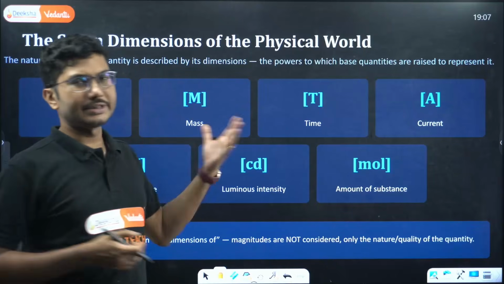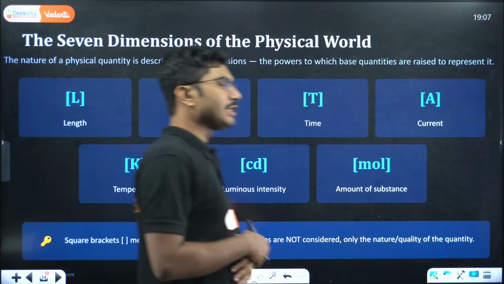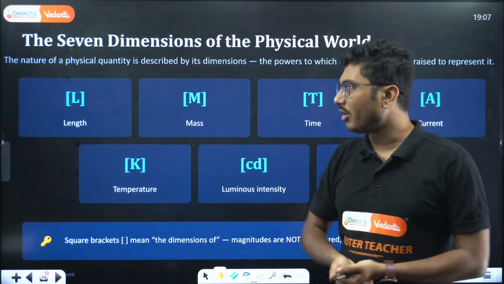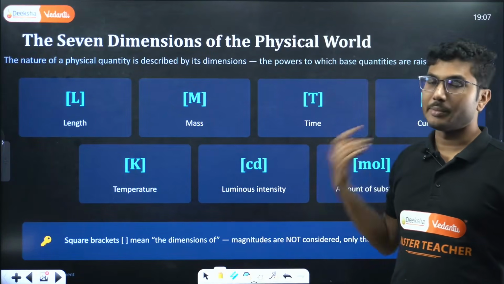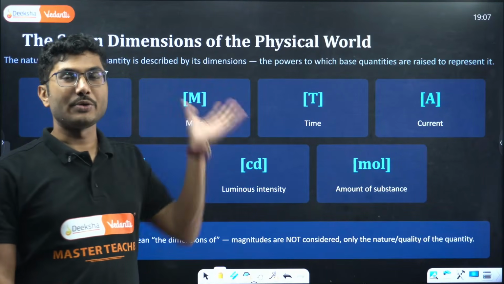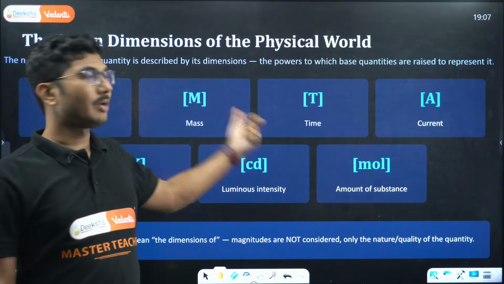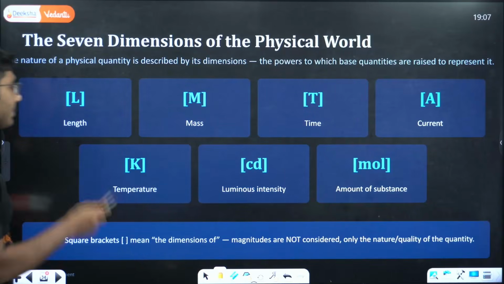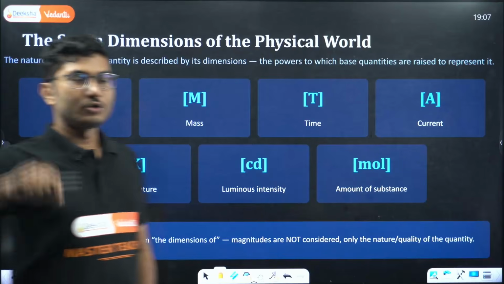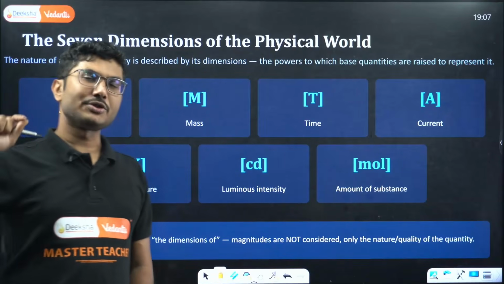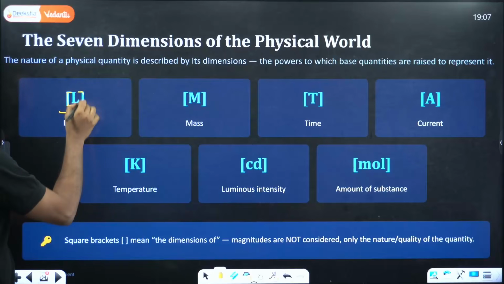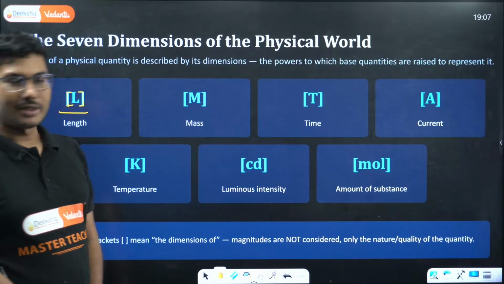Different quantities have different dimensions. Basically, dimension is a way to find out how a quantity is involved with all these fundamental quantities. So this is not about unit. This is the relationship between that quantity and the fundamental quantities. For example, length's dimension is represented by square bracket L. Whenever you are talking about dimensions, they are always represented using this square bracket. Okay, so after a long time you are using square brackets.